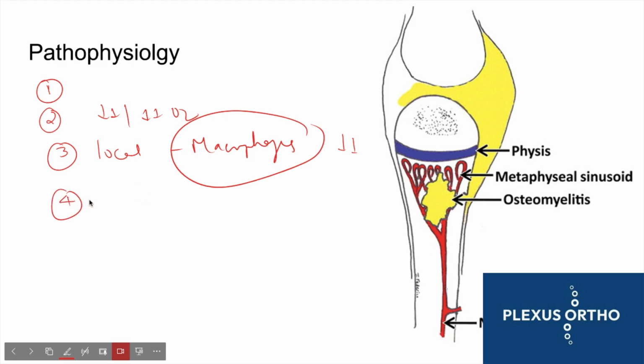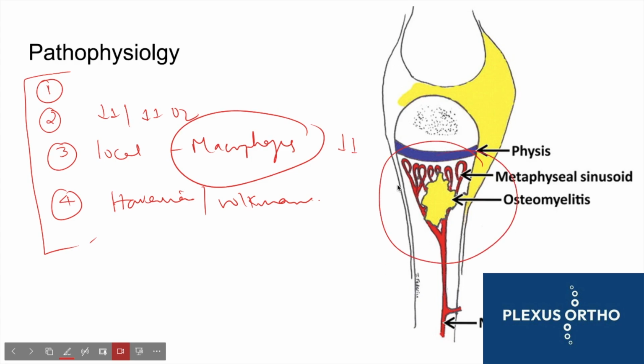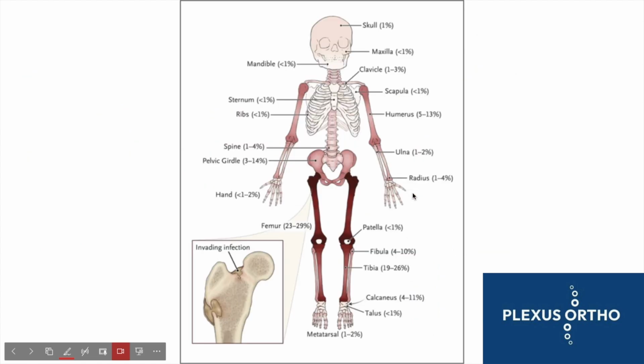In the bone, the infection usually spreads through the Haversian and Volkmann's canals, which is easier in the metaphyseal region. So these are the reasons why infection occurs in the metaphyseal region, and why pediatric bone is more prone to osteomyelitis through the hematogenous route as compared to adult bone and adult osteomyelitis.